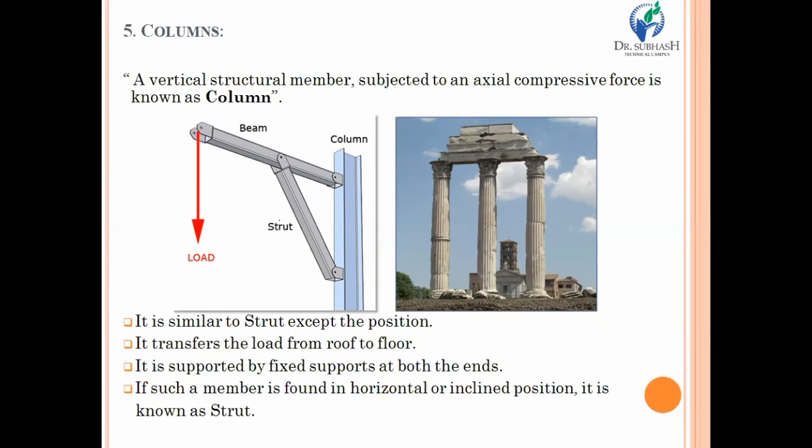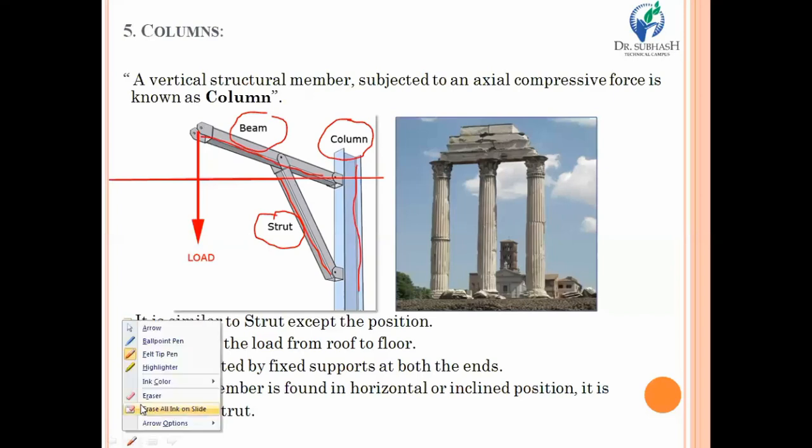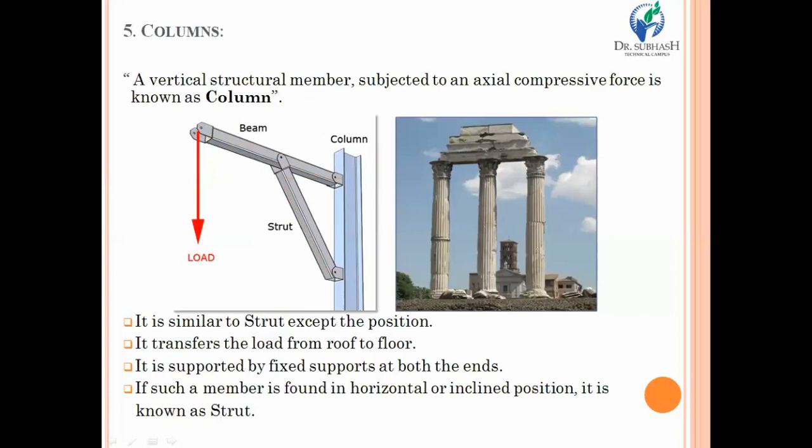Look at the diagram. From the diagram, you can easily differentiate the column, beam, and strut. In case of a beam, we have already discussed that a beam is always in horizontal position, whereas a column is always in vertical position. A strut may be inclined, as per the application. So this is the column and its definition. Look at the right hand side diagram. All three vertical members are there, and compressive load due to dead weight is acting over here. So we can say that all three structural members are known as columns.